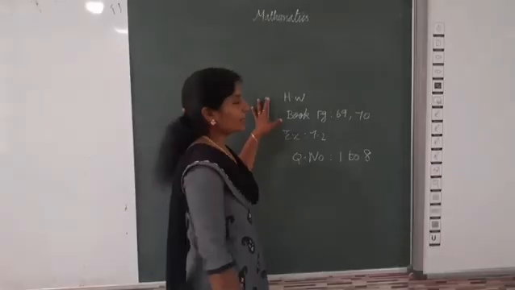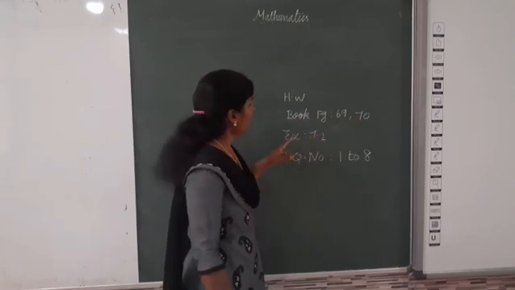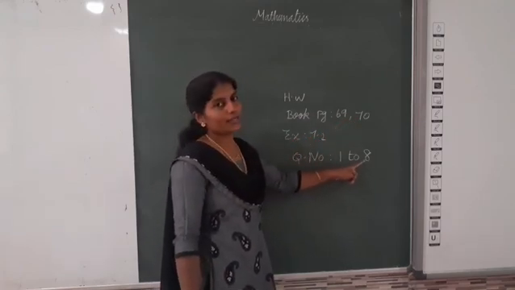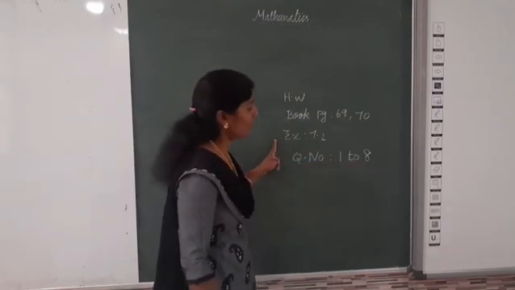Clear? Today's homework: book page numbers 69 and 70, exercise 7.2, question numbers 1 to 8. These are the homework.